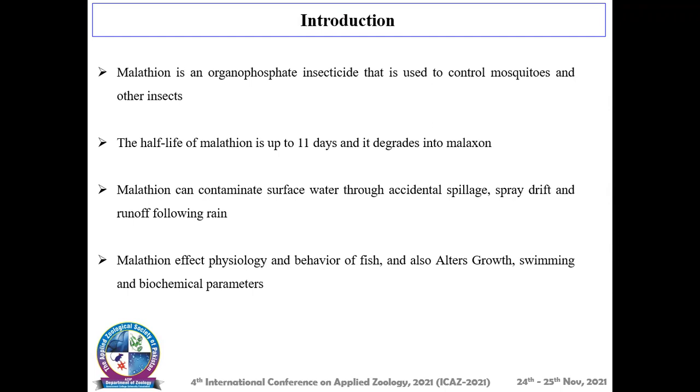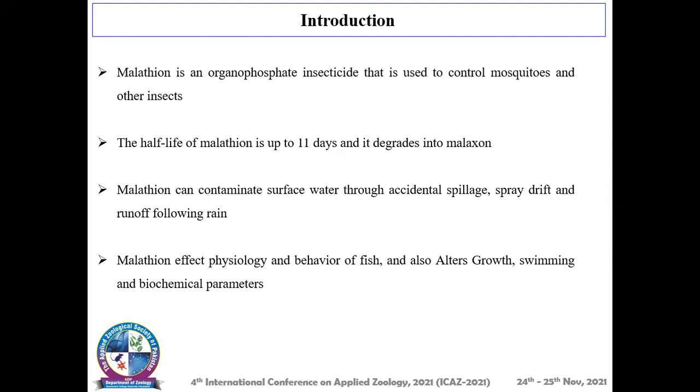First of all, introduction. Malathion is an organophosphate insecticide that is used to control mosquitoes and other insects such as aphids, beetles, ants, etc. The half-life of malathion is up to 11 days and it degrades into malaoxon, which is more toxic than the parent malathion. Malathion can contaminate surface water through accidental spillage, spray drift, and runoff following rain.